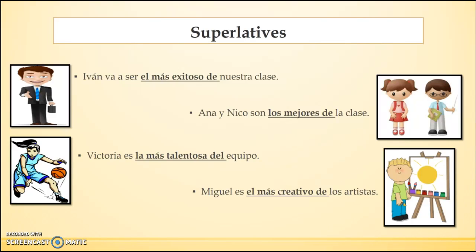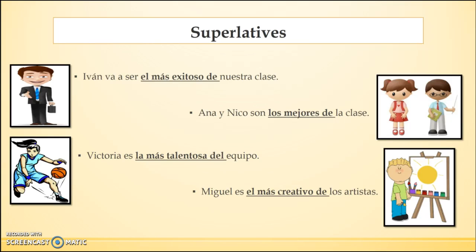Ana y Nico son los mejores de la clase. So again, I'm looking at a class collectively, and I'm picking out the best. Well, it happens to be two people, Ana and Nico. Ana's a girl, Nico's a boy, but masculine dominates when choosing gender and number. So I have to choose los for the masculine plural form. Now, I really wanted to say that they were the more good, but I can't say más buenos, so I had to change it to mejor.